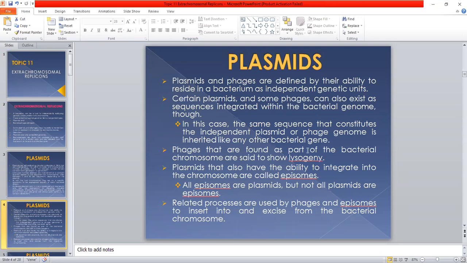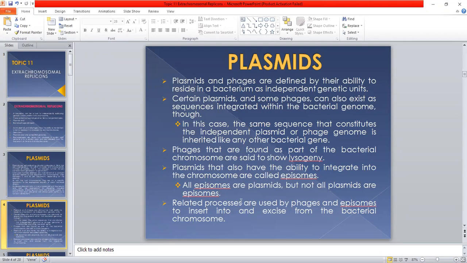Phages that are found as part of the bacterial chromosome are said to show lysogeny. So some bacteriophages integrate into the bacterial cell in the form of a lysogenic cycle. Similarly, plasmids also have the ability to integrate into the chromosome, and in this case, these plasmids are called episomes. So episomes are those plasmids which have the ability to be integrated into the bacterial genome. All episomes are plasmids, but not all plasmids are episomes.